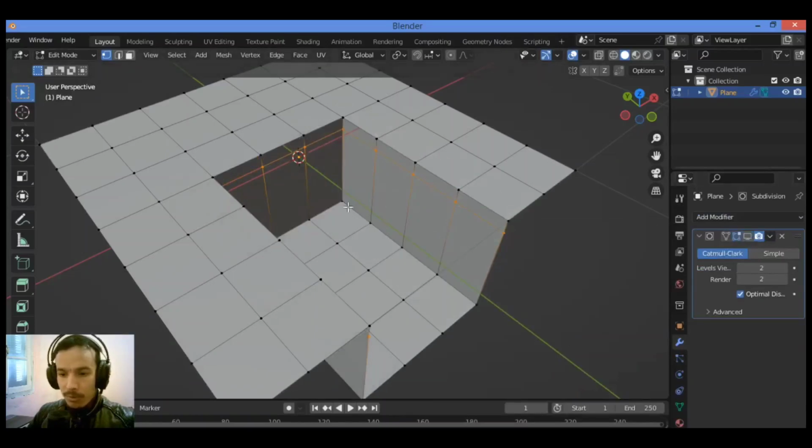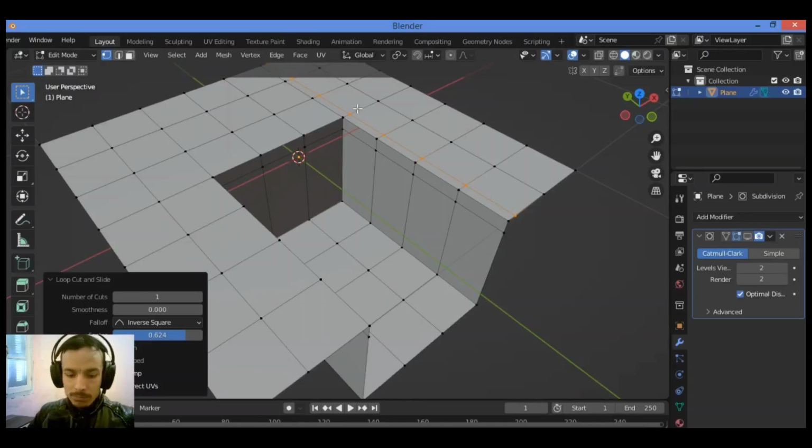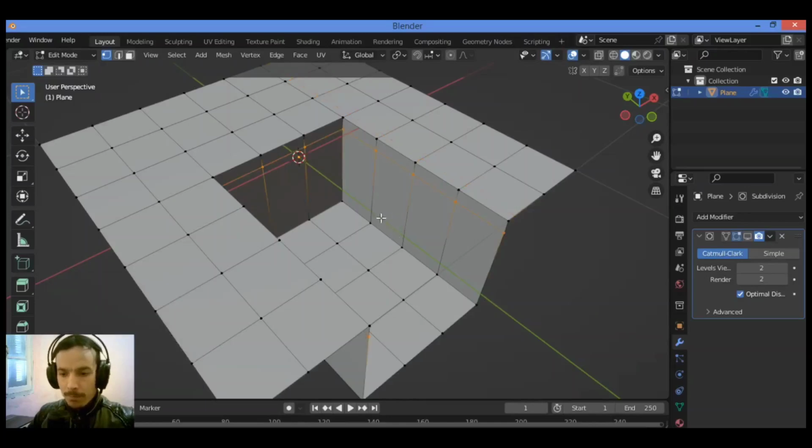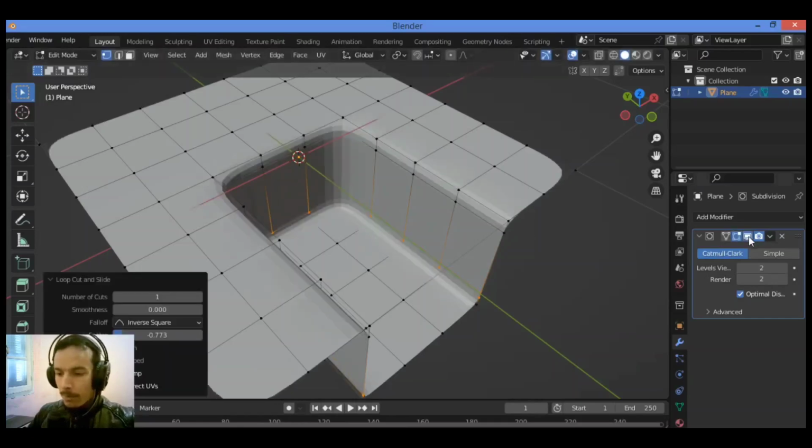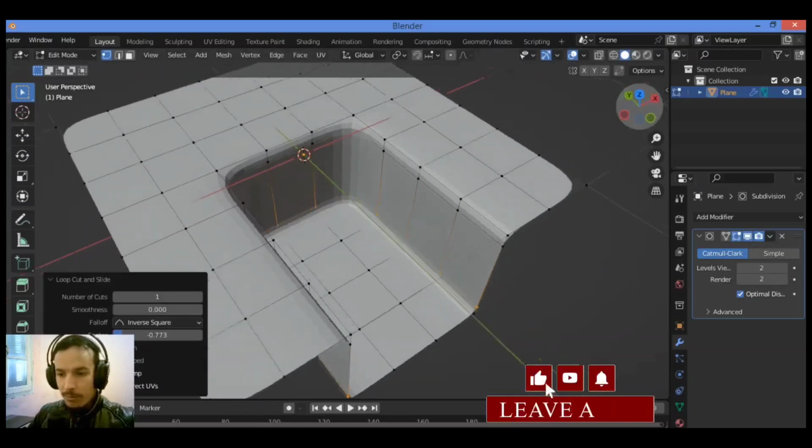so you can turn it off, and you can also add another edge loop. So Ctrl R, hover the mouse cursor over like this, for example. Ctrl R, turn on the subdivision surface modifier.